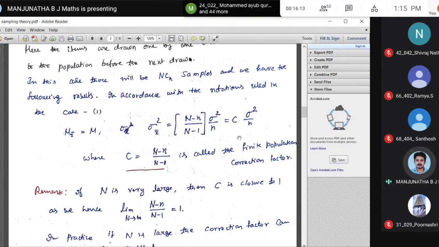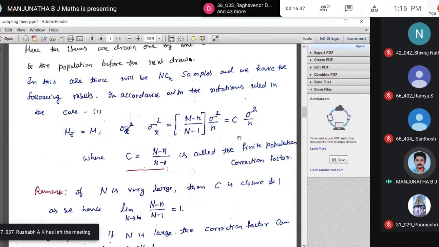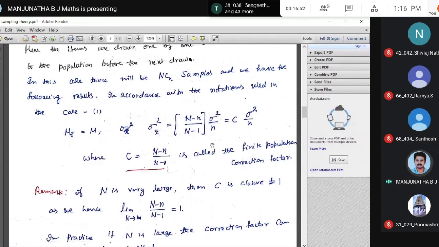So mean is same, mean of the population. See, I may give this result, right? We find directly what is sigma x bar square, all those things, by using this with replacement and without replacement. I know the population mean is given, variance is given, capital N is given, small n is given. Suppose I ask, what is your variance of the sampling mean? That is mu x bar equal to mu. And what is the standard deviation? Sigma x bar square equal to, with replacement, sigma square by n. Without replacement, that is sigma square by n into capital N minus small n divided by capital N minus 1. I use this result, we can compute that.